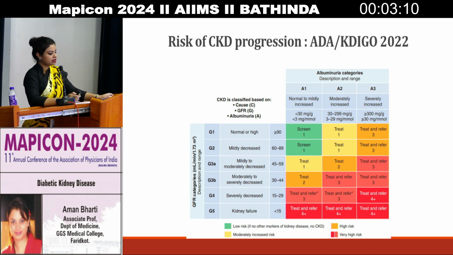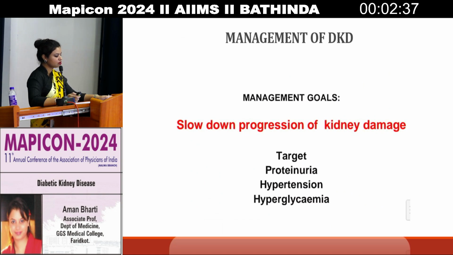So this is the CKD risk progression. In this you can see various categorizations according to the GFR, that is G1 to G3a, G3b, G4 and G5, along with albuminuria categorized into A1, A2 and A3. So again we need to step up where we screen the patient, and the yellow part shows you need to treat the patients, and the orange part shows we need to treat and refer the patient, and then it should be aggressively treated, as well as proper monitoring done in the coming years. So let's talk about how to manage this diabetic kidney disease.